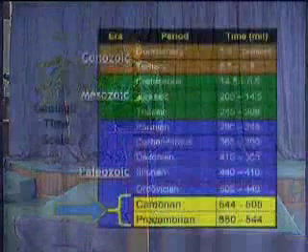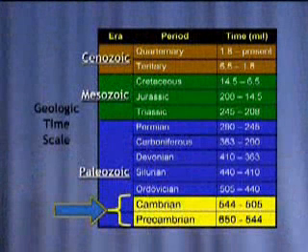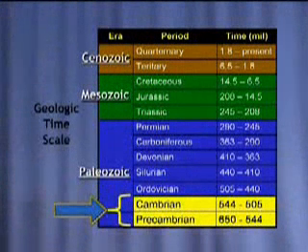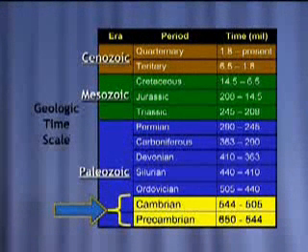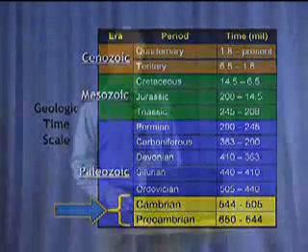Well, let's go all the way down to the bottom of this geologic time scale. All the way down to the Precambrian and Cambrian eras. Now, the Precambrian, according to evolutionists, occurred about 650 to 544 million years ago. Then the Cambrian period existed for about 544 to about 505 million years ago. That's based on the evolutionist time scale.